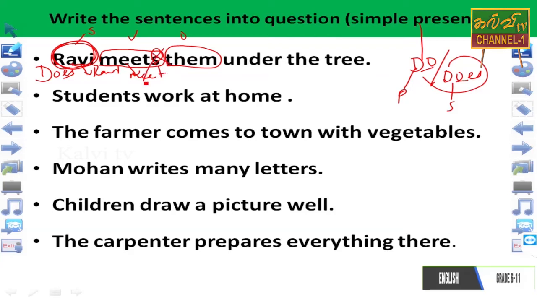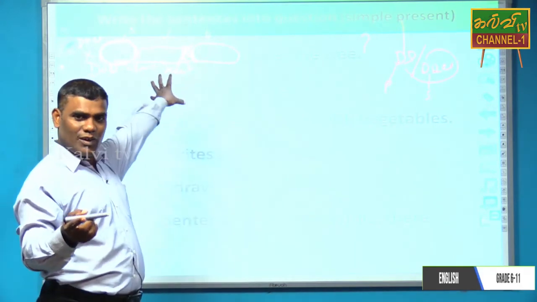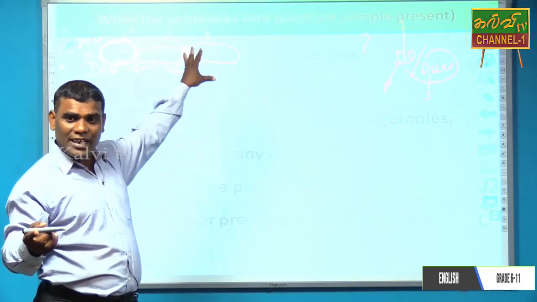Don't write it. When we write does in front of the subject, the S will be cut down, omitted there. That's why immediately you want to write the helping verb, and the helping verb will be available there. So that's why the first one is done for you.